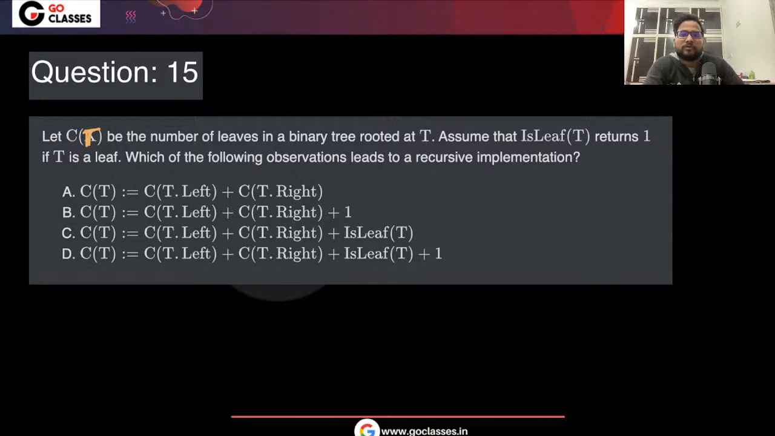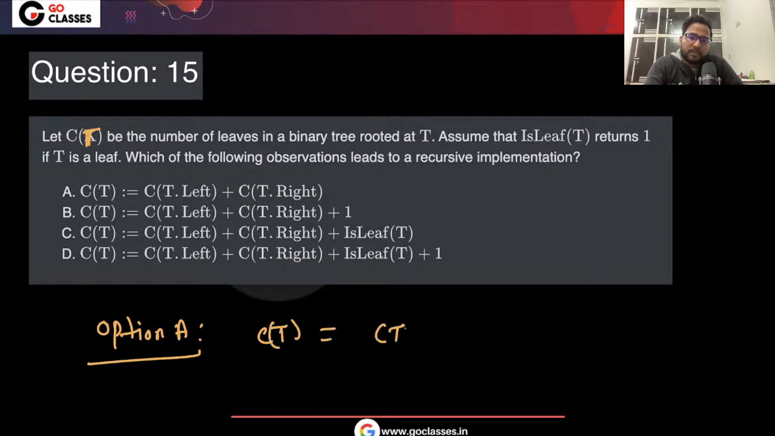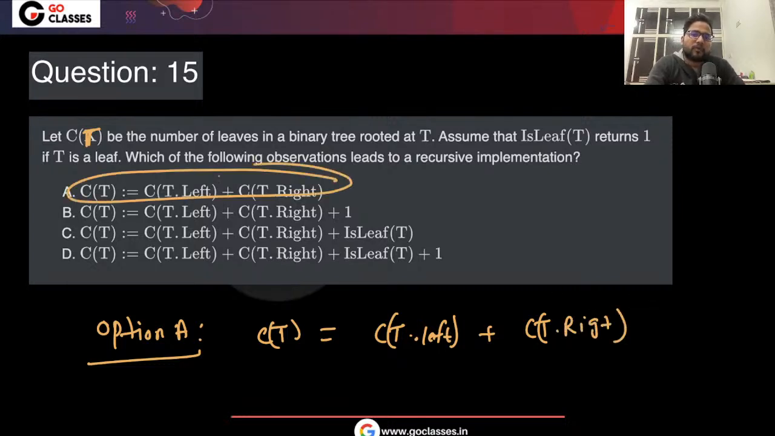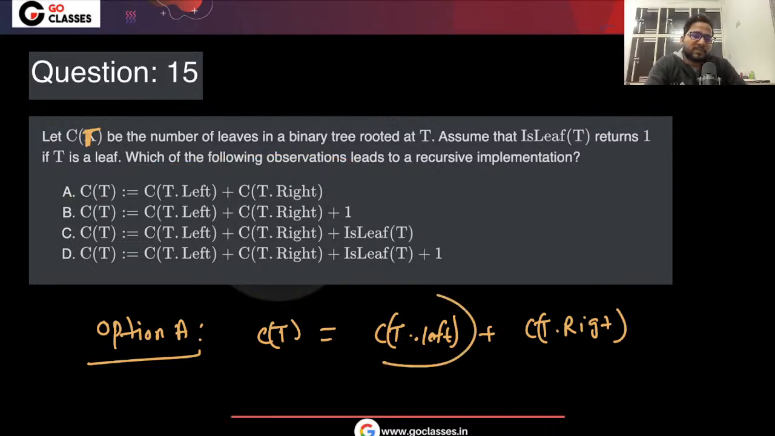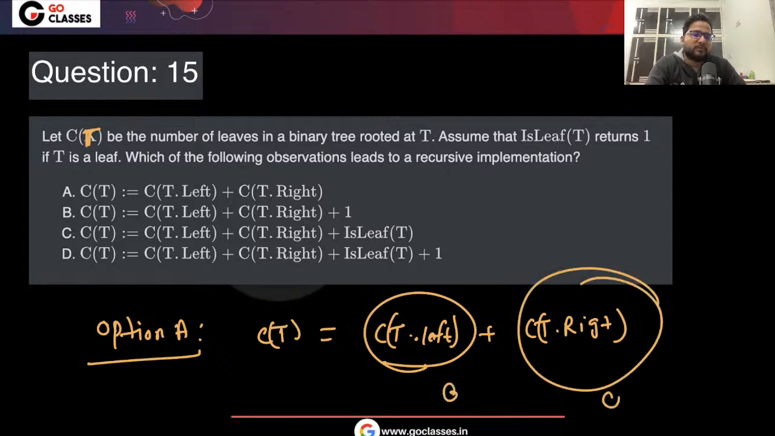Let's see step by step what option A is saying. Option A is saying C(t) equals the number of leaves in the left plus the number of leaves in the right. Is this even giving the correct answer if there is only one node? Because for the left, the number of leaves will be 0, and for the right it will be 0. 0 plus 0. Is this giving the correct answer? No, right?